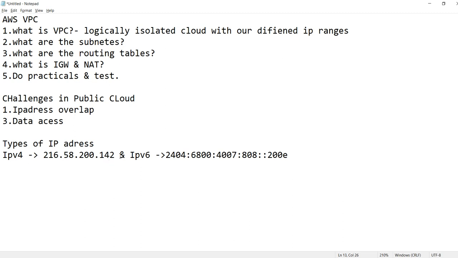So this is 32 bit. Okay, this is 4 times this one, 128 bit. So 32 bit means nothing but this is 8 bits, this is 8 bits, this is 8 bits, so 4 eights are 32 bits. So this is the 32 bit and this is the 128 bit IPv6 address it is having.